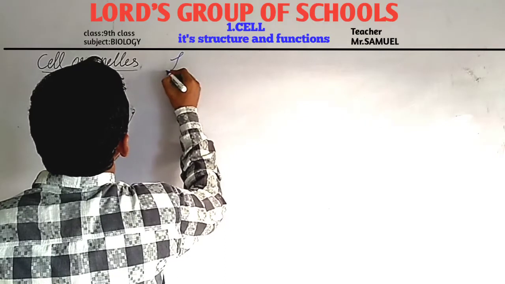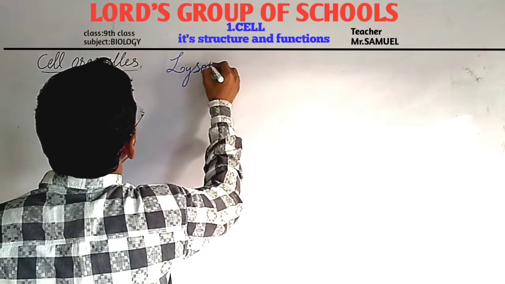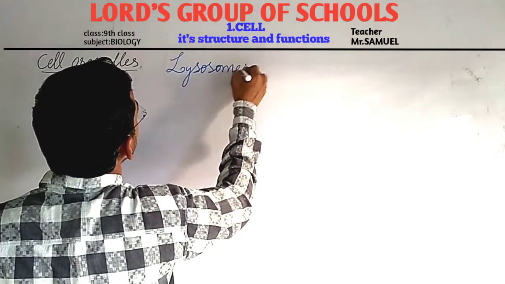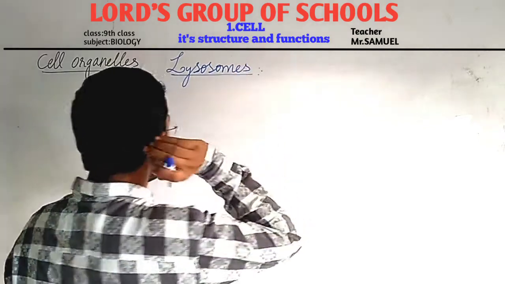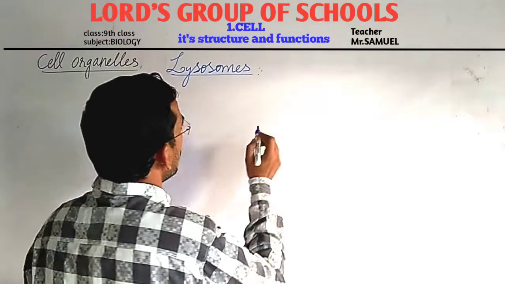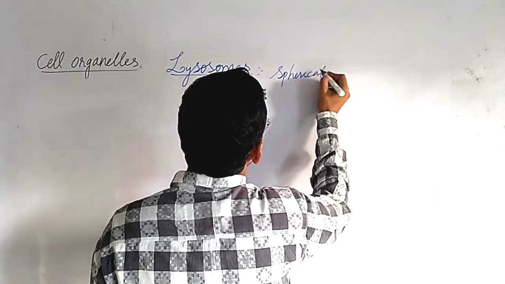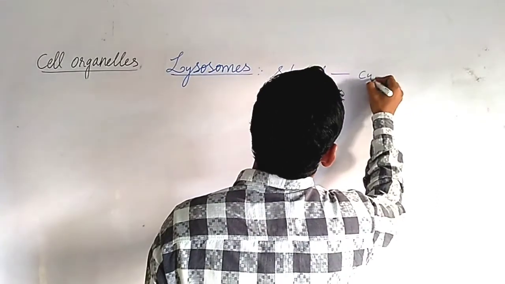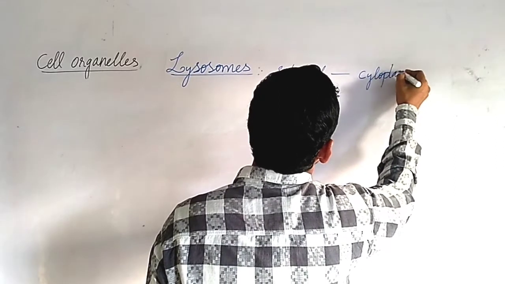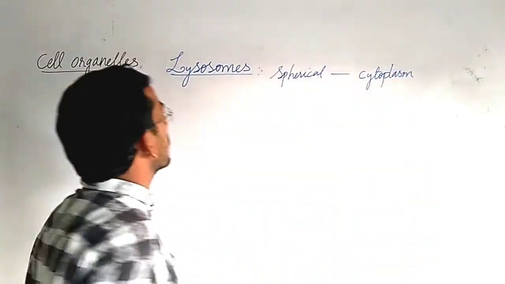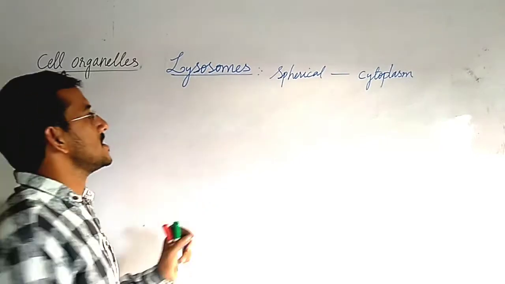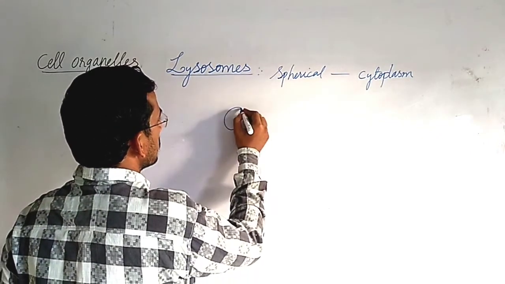So, lysosomes. What are lysosomes? Lysosomes are spherical structures which are present in cytoplasm. So lysosomes are spherical round structures.